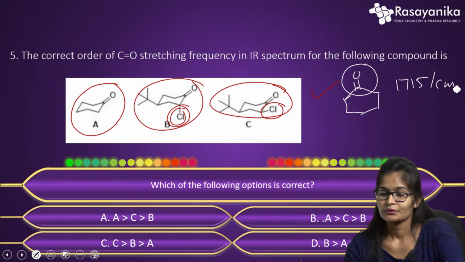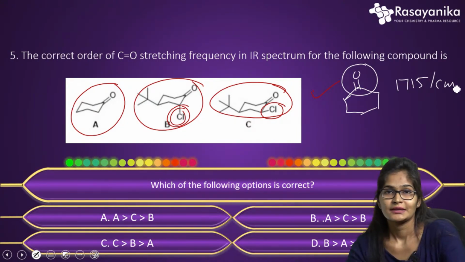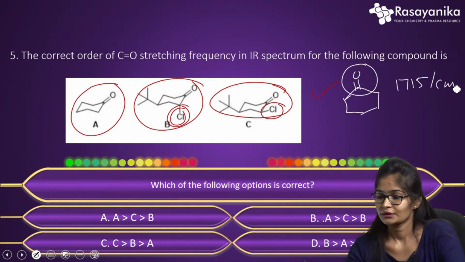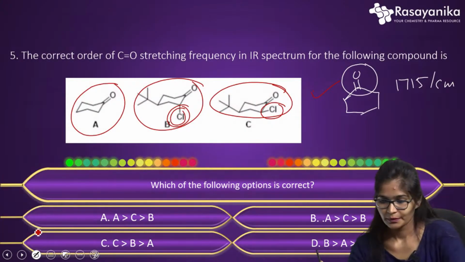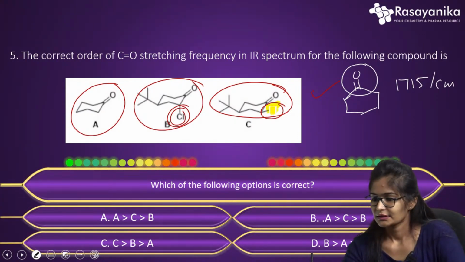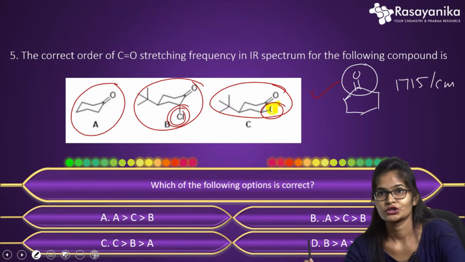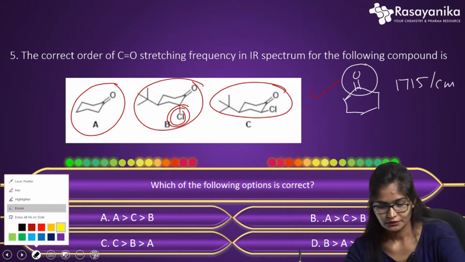Further, they have substituted with chlorine and tertiary butyl. As we know, an electron withdrawing group present on the cyclic ketone will increase the wave number, that is, the stretching frequency will increase. In order to explain the position of the chlorine, we have to explain it regarding its lone pair of electrons. Here you can see the chlorine is present in the equatorial position.